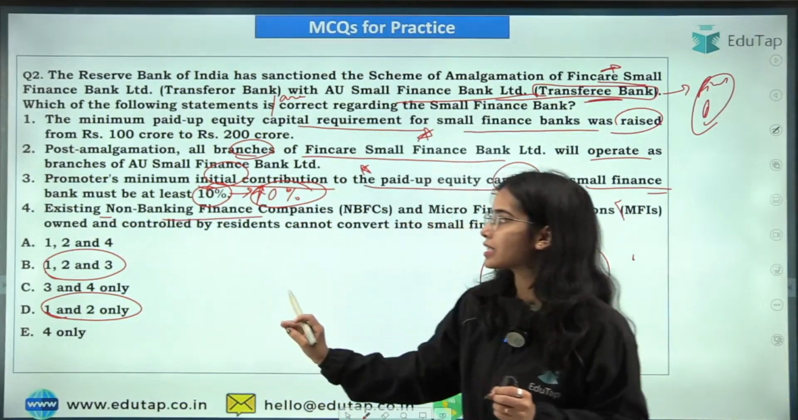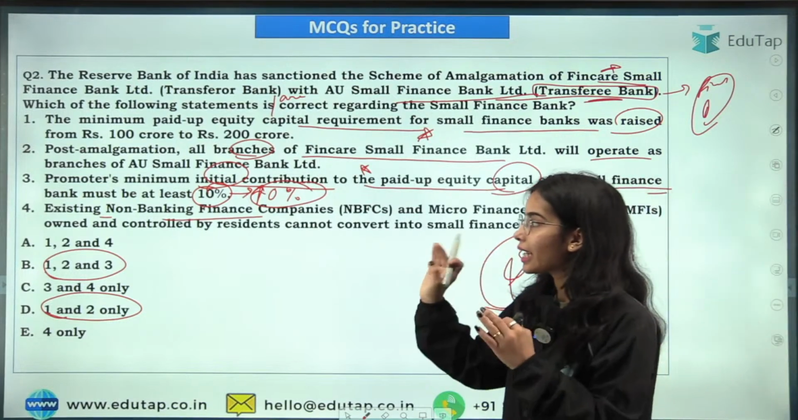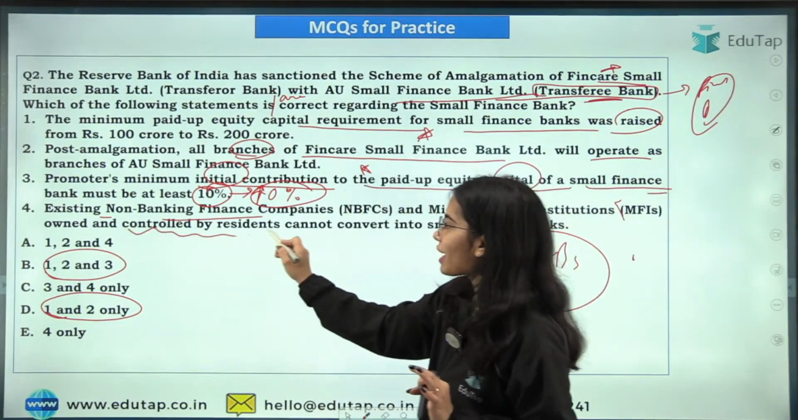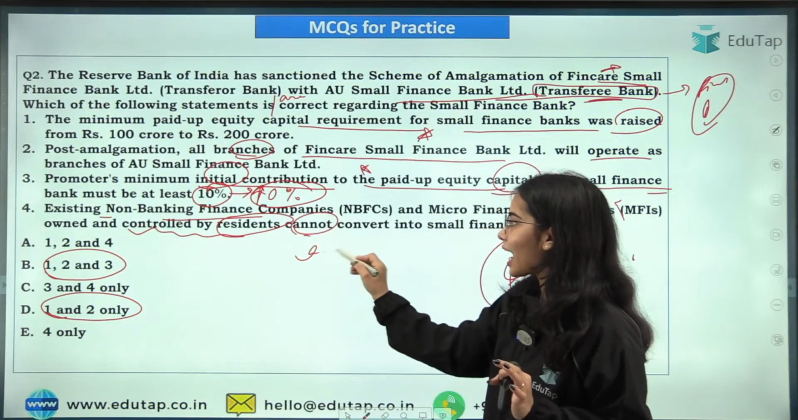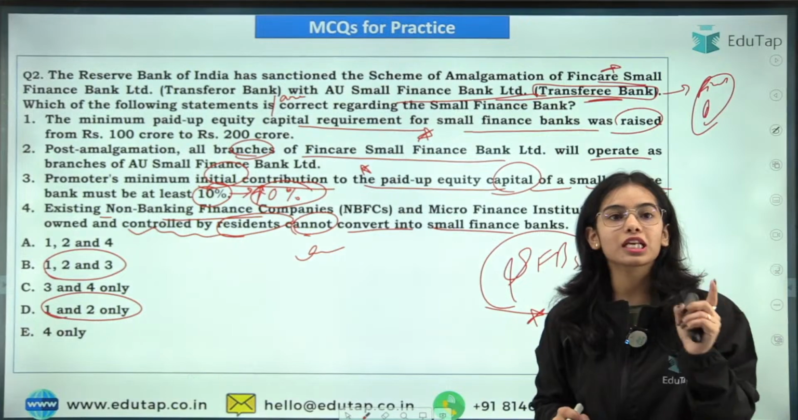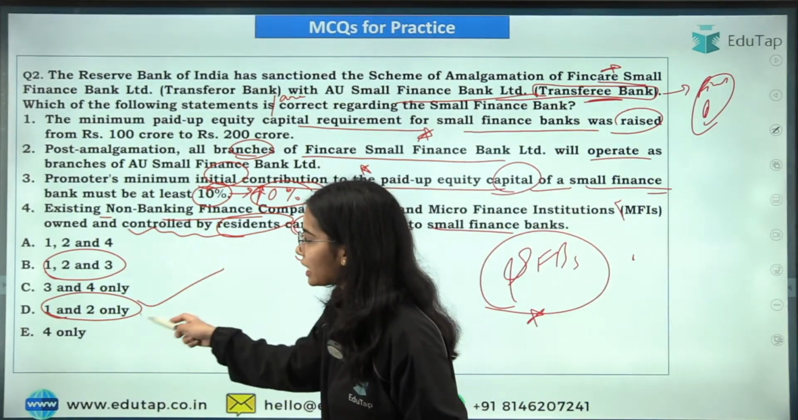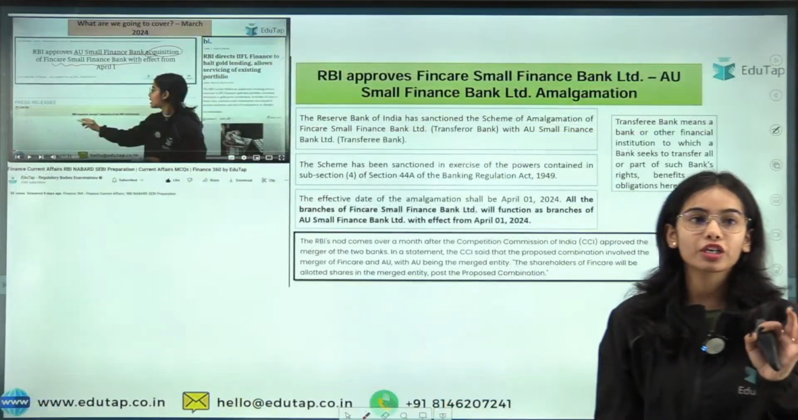Existing non-banking finance companies and the microfinance institutions, MFIs, owned and controlled by residents, can be converted into small finance banks. Okay, so the third and the fourth statements are incorrect. Only the first and second statements are correct, and that's why D is the right answer here. I hope you have understood.